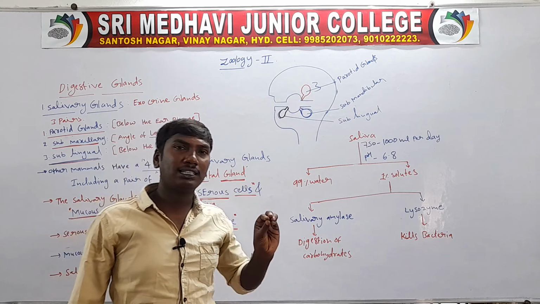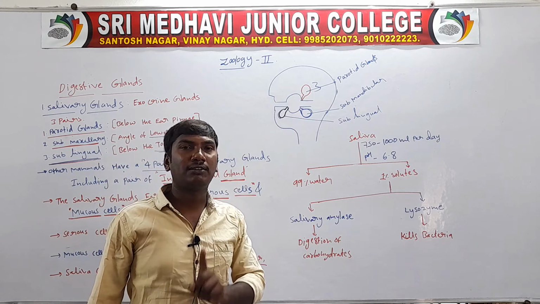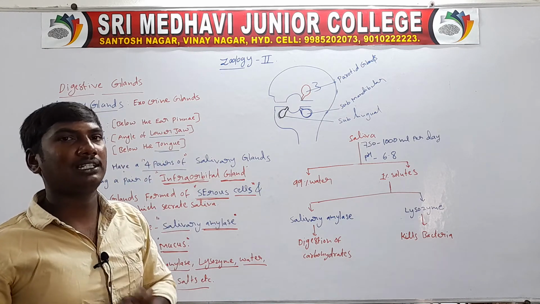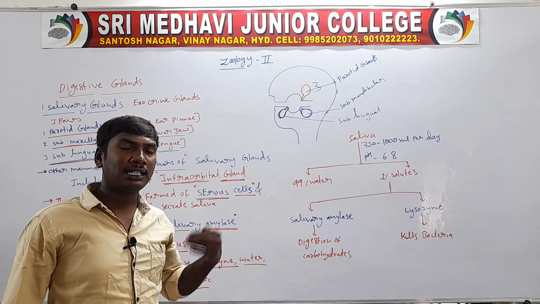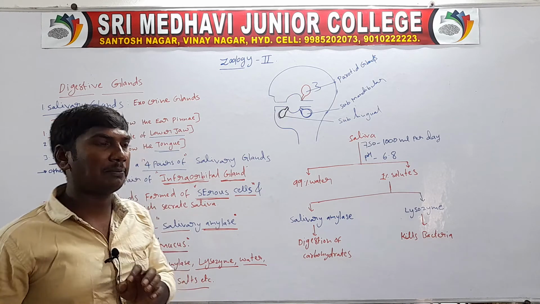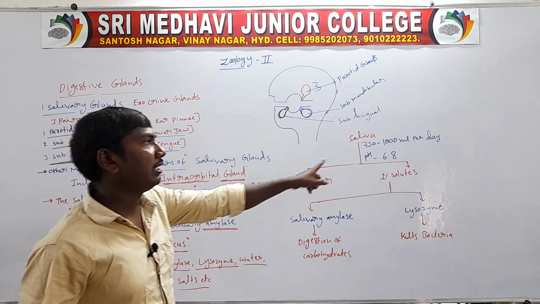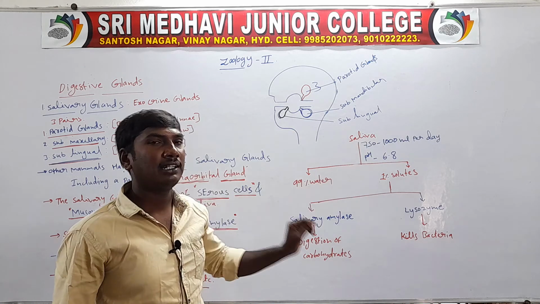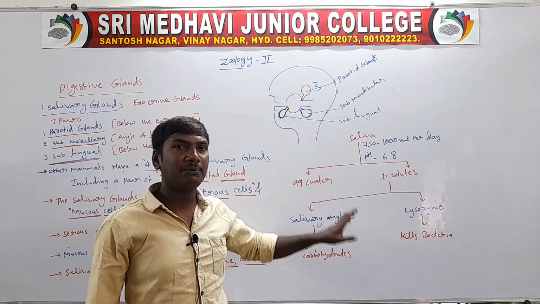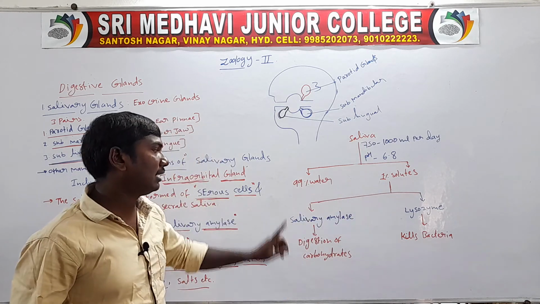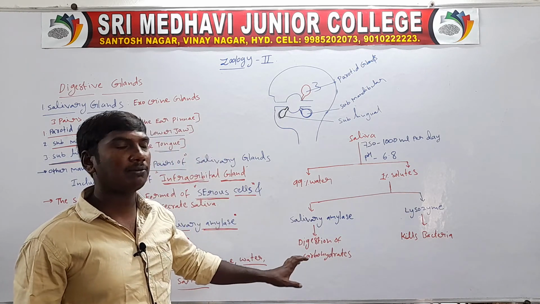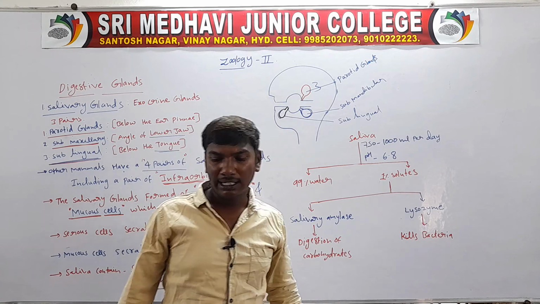The salivary glands are formed by two types of cells. One is the serous cells, another is the mucous cells. Serous cells secrete salivary amylase. The mucous cells secrete mucus. These two combine to form the saliva. The saliva released per day is 750 to 1000 ml. The saliva pH is 6.8. The saliva contains 99% water, 1% solutes. The solutes are salivary amylase and lysozyme. Salivary amylase functions in the digestion of carbohydrates. Lysozyme kills bacteria.